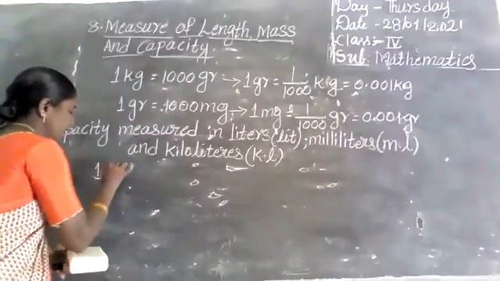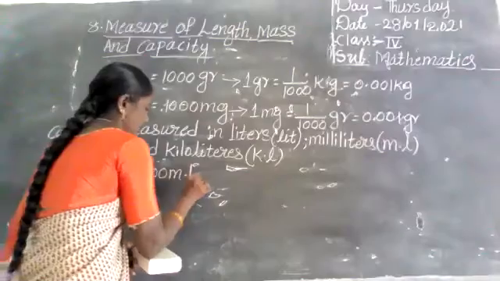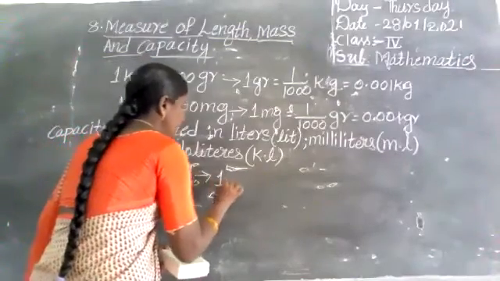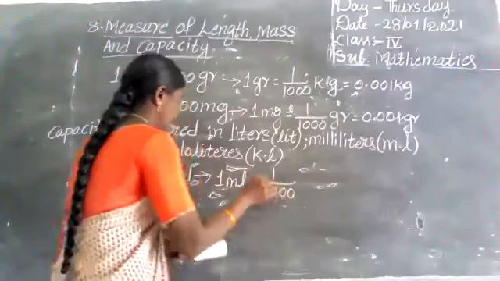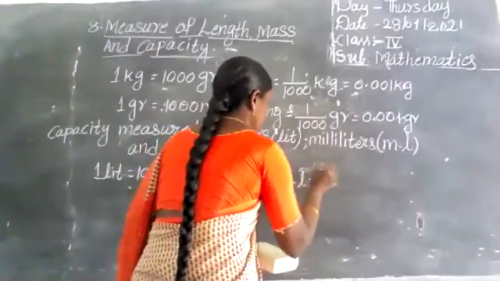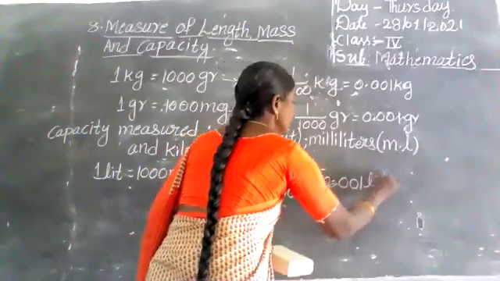Next, 1 liter equals 1000 milliliters. Next, 1 milliliter equals 1/1000 liters, that is 0.001 liters.